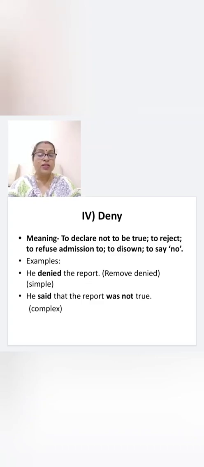So, the transformations we are doing, that means we are expanding words or phrases to clauses, right? Let us see another way.